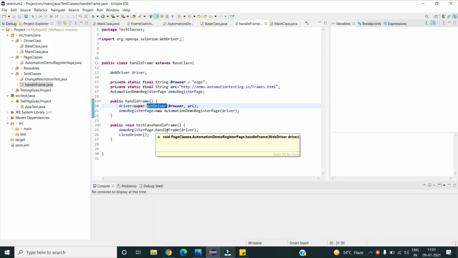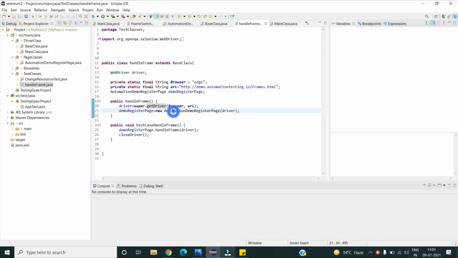Now let us understand the overall execution of this framework, like how exactly it is working. In my base class, as I mentioned, I have created the WebDriver instance and launched the URL, and in my test classes I'm calling the methods which are present in my page classes specific to my page. Whatever page class method I want to call, I'm calling those in my test case.